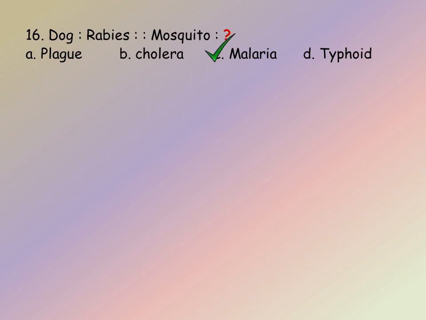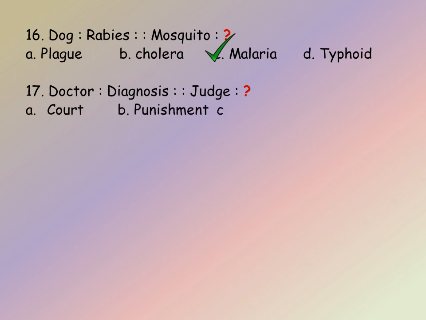Malaria. The next question is doctor, diagnosis, judge, we have to find. So the analogy here followed is second is the duty of the first. So we will see the options now. A. Court, B. Punishment, C. Lawyer, D. Judgment. So the duty of the doctor is to diagnose the disease and the duty of the judge is to give the judgment. So the answer is D. Judgment. Let us see the next question.